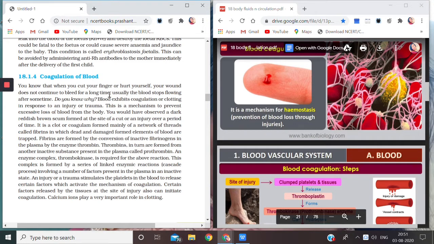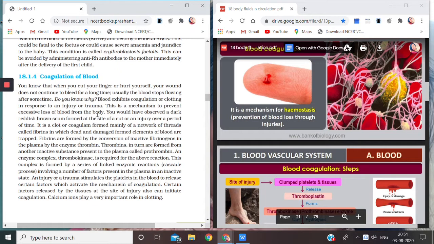Now why did this happen? Why did the running out of blood from the wound stop? Usually the blood stops flowing after some time. Blood exhibits coagulation or clotting in response to an injury or trauma. This is a mechanism to prevent excessive loss of blood from the body.